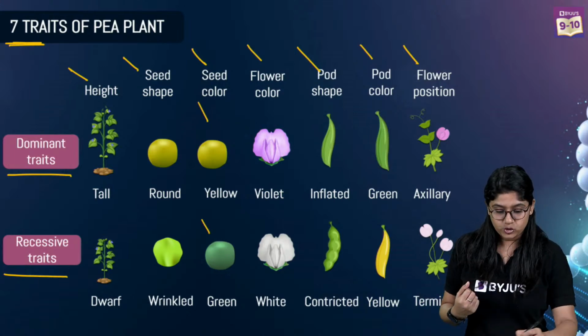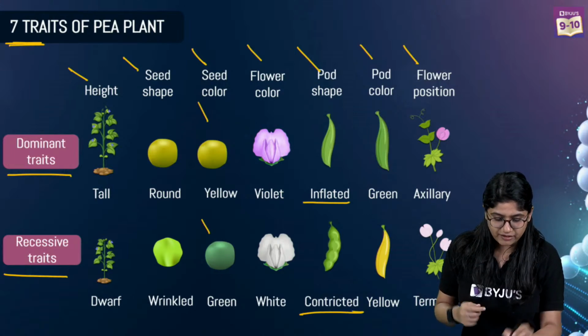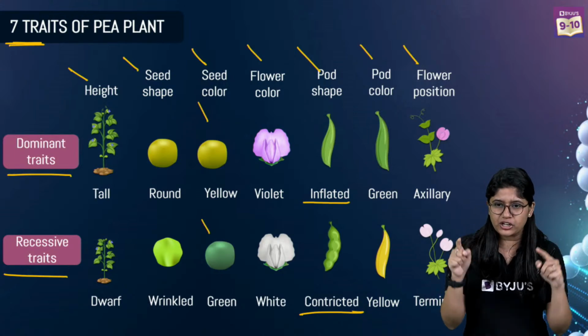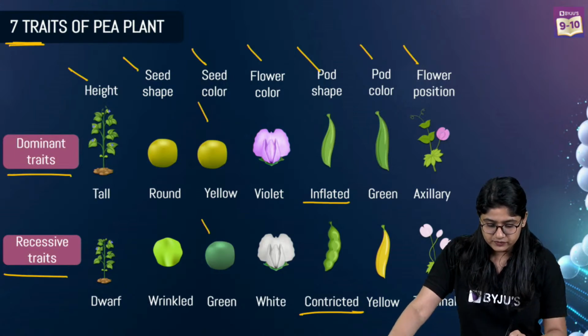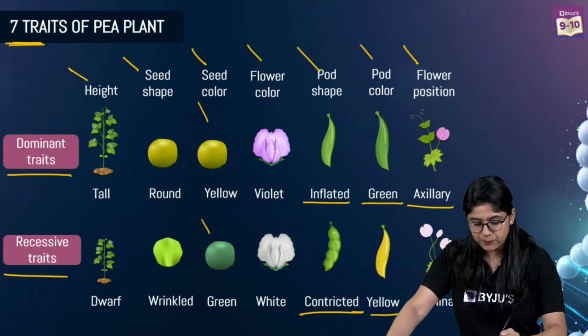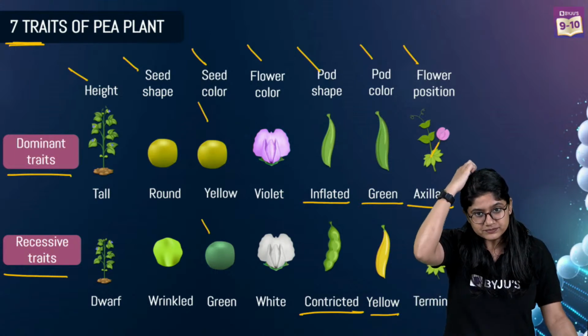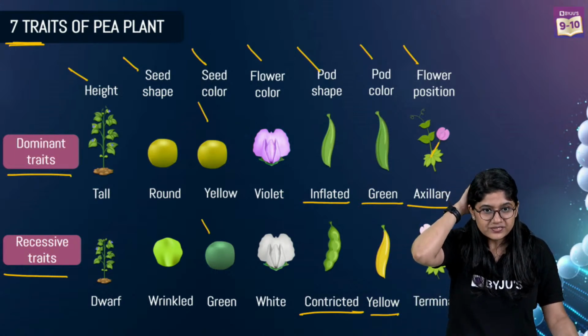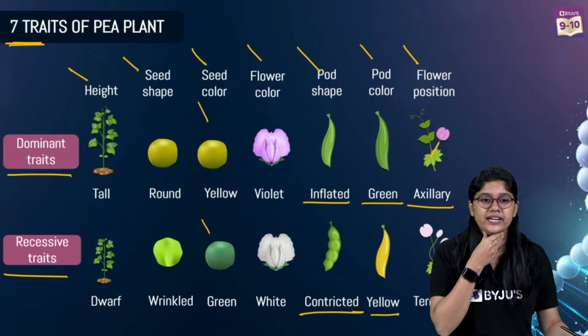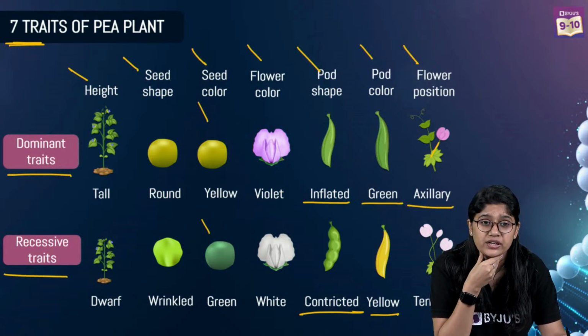Pod shape could be inflated or can have a little bit of curvy things, right? Then we have green pod color and yellow, and flower एकदम top पे हो सकते हैं या फिर बीच में हो सकते हैं. Yes? Clear, right? Very good.